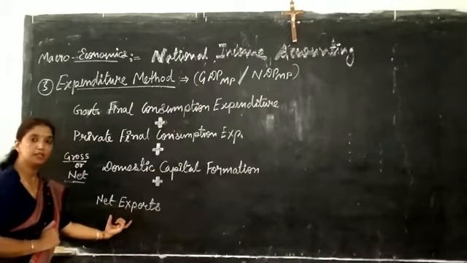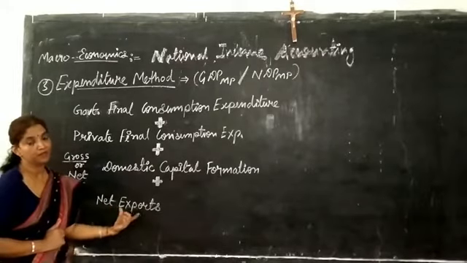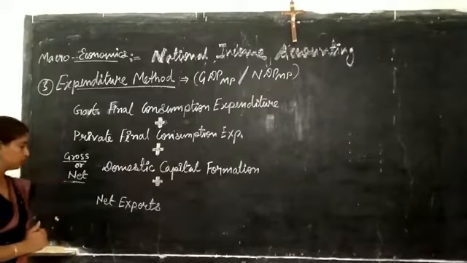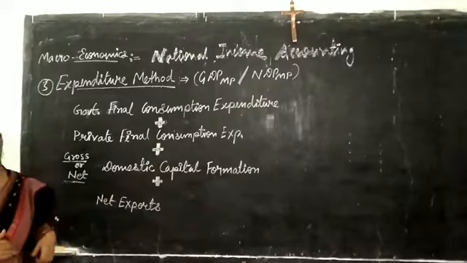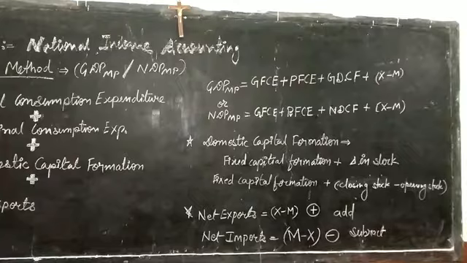And the fourth remaining term is net exports. Net exports means the difference of exports and imports, export minus import.